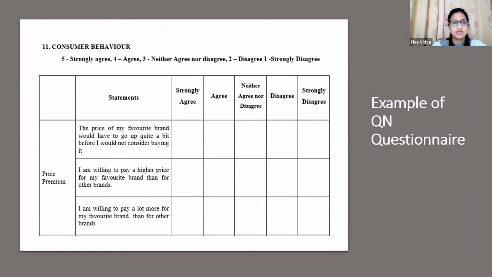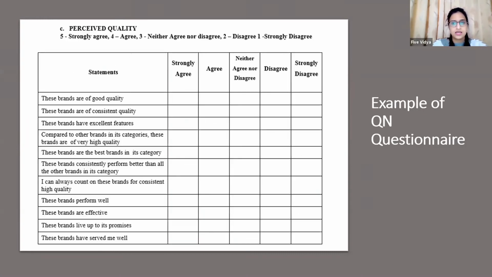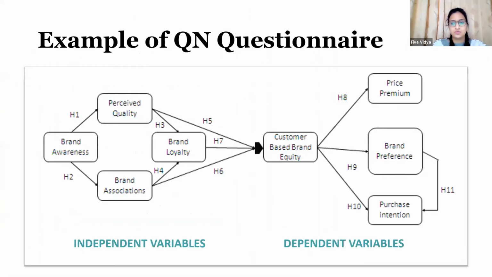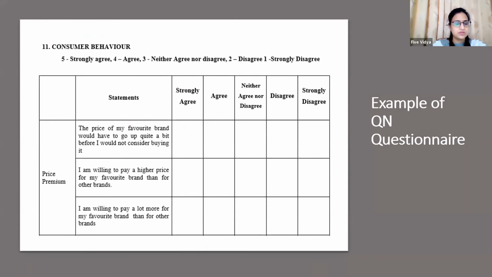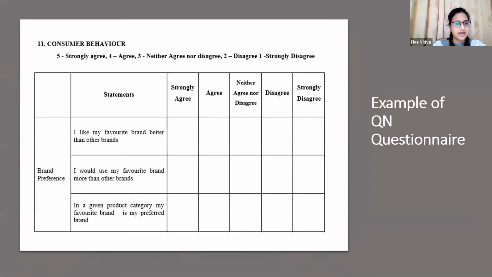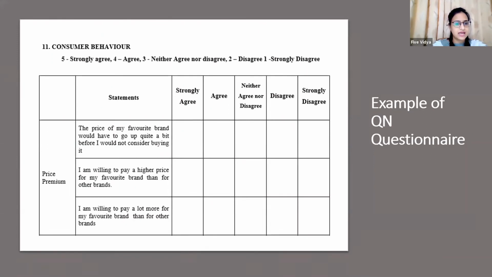Fine. Now I will go to the next part of my conceptual framework, which was talking about consumer behavior. Again, I will go back and show you the 3 variables I have. This is related to consumer behavior, and I have 3: price premium, brand preference, and purchase intention. So if we see this part, we have statements related to price premium.